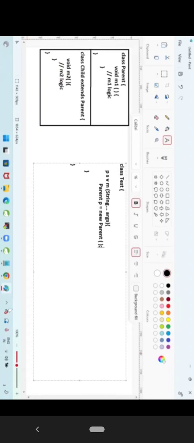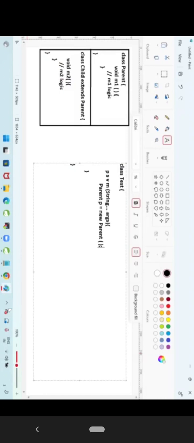I am able to create the object for the parent class. If I create the object for the parent, what methods can I call? M1 method and Object class methods. Yes or no? Yes.